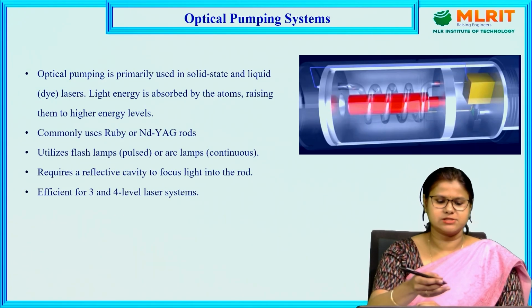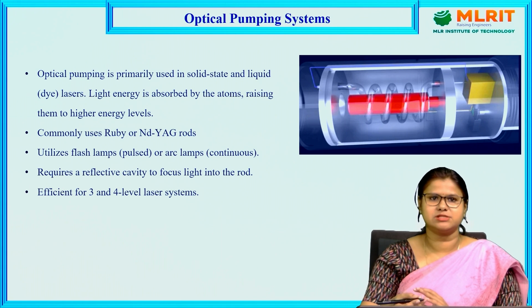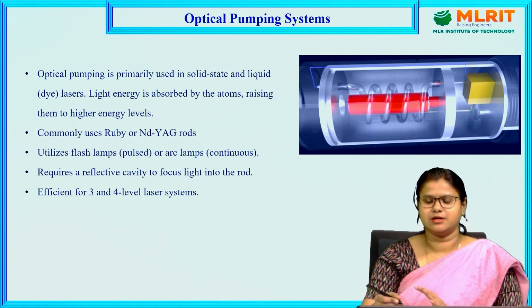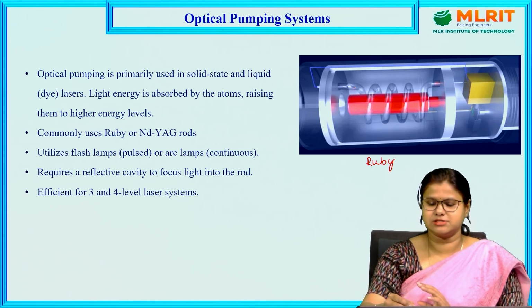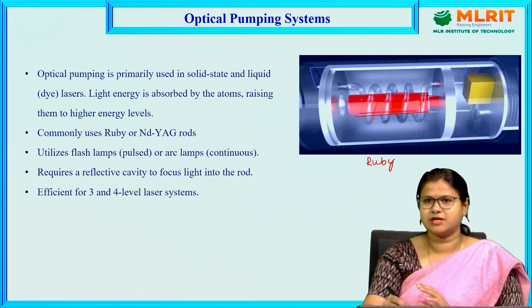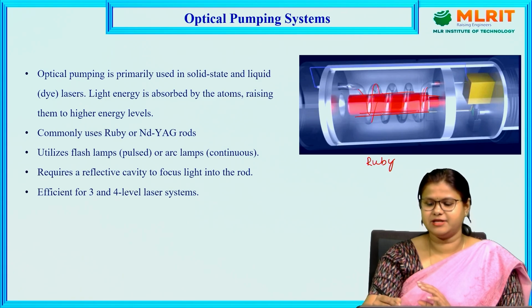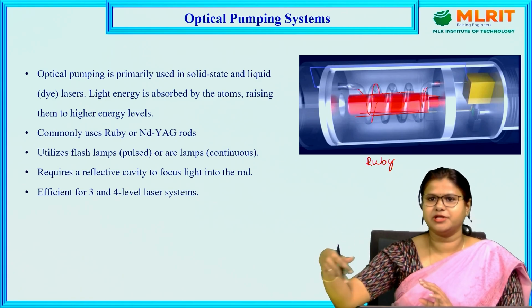And let us consider this optical pumping system. Already I have told, here we are using the ruby laser. This is the picture of a ruby laser. Here you can see there is a glass tube, and the center ruby rod is there. This red color rod is the ruby rod, and here there is a light which is helically surrounding this ruby rod.